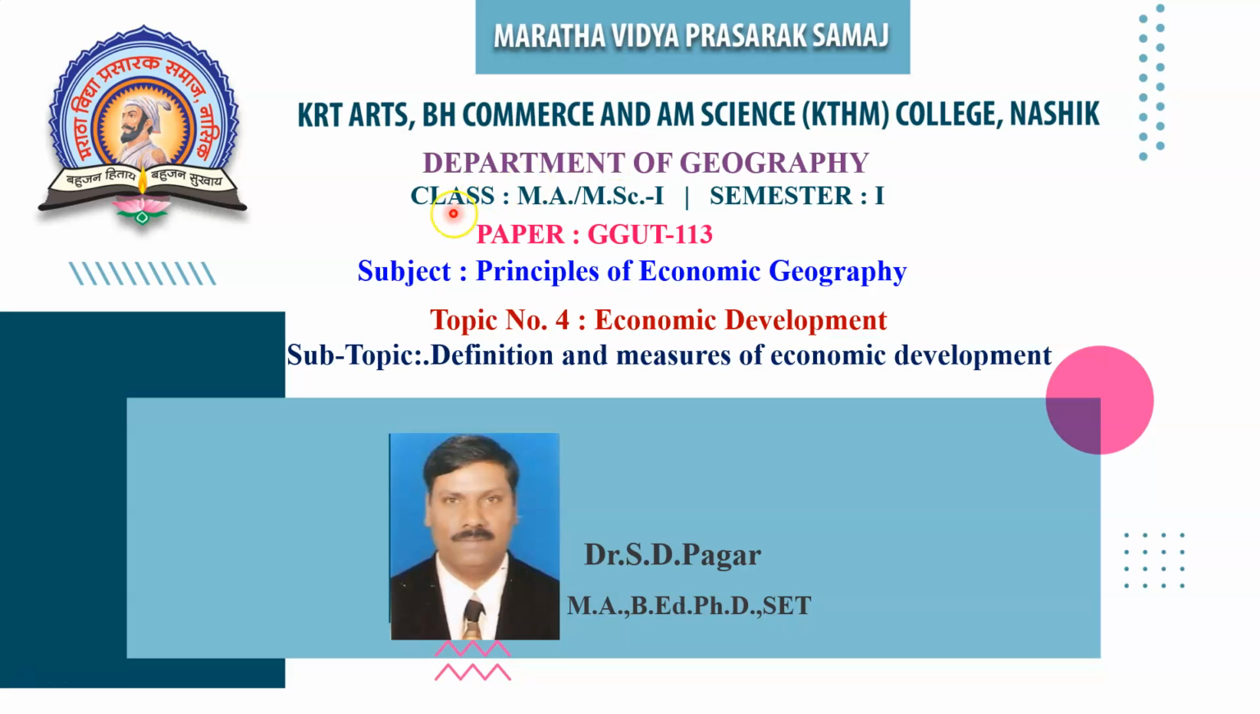Dear student, this is our MA MSc Geography Part First Class, Semester 1, and today we have a paper for discussion, that is Principle of Economic Geography. The paper code of this subject is GGUT 113 and the title of the topic is Economic Development, that is topic number 4. And in this topic we have a subtopic, that is definition and measure of economic development.